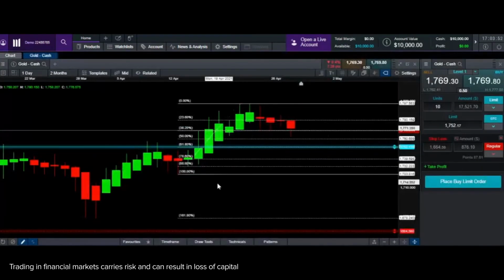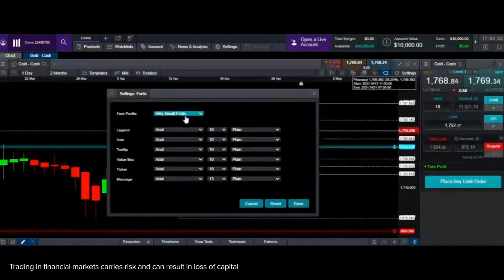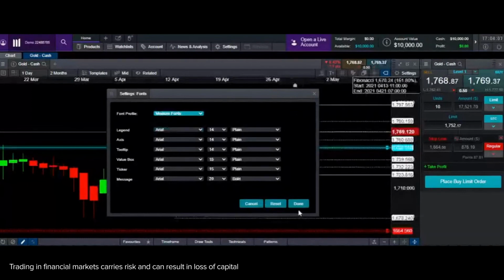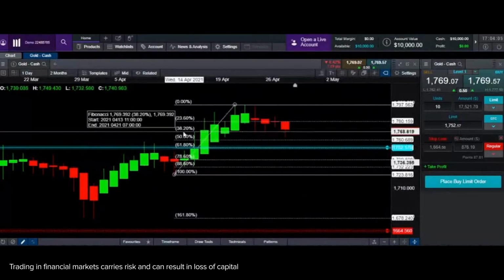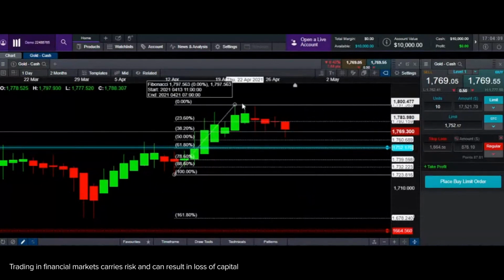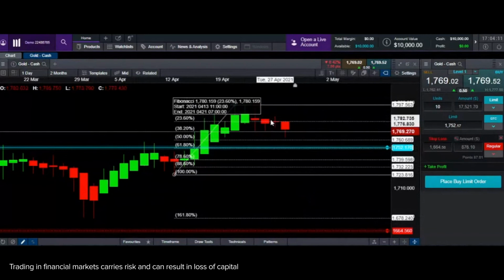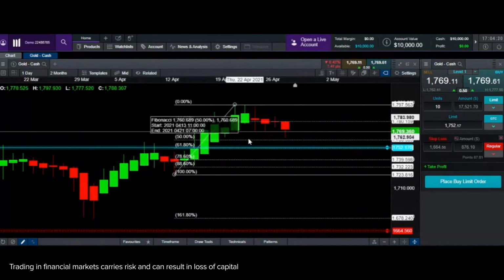Now that I have all my Fibonacci numbers, I hope you guys can see all of these numbers. I'll try and make the font a little bigger again. Okay, so I think most of you can see the numbers now on the screen. So if this was my 100% move, when it drops down, this has dropped by 23%. If it comes down a little more, it has come down by 38%. If it comes down exactly half of this entire rally, that is 50%.